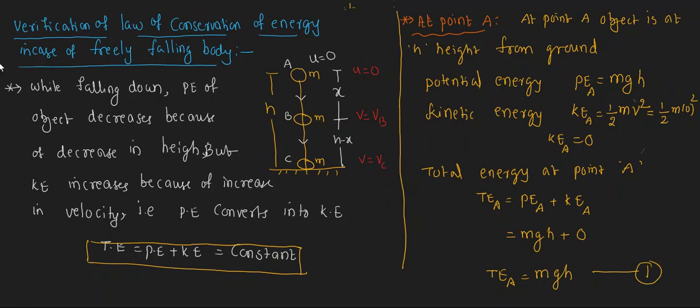Then similarly, we have to calculate the total energy at point B and at point C, and if it comes as mgh, then the total energy at points A, B, C is the same. If the total energy remains constant, then the law of conservation of energy is verified in the case of a freely falling body.